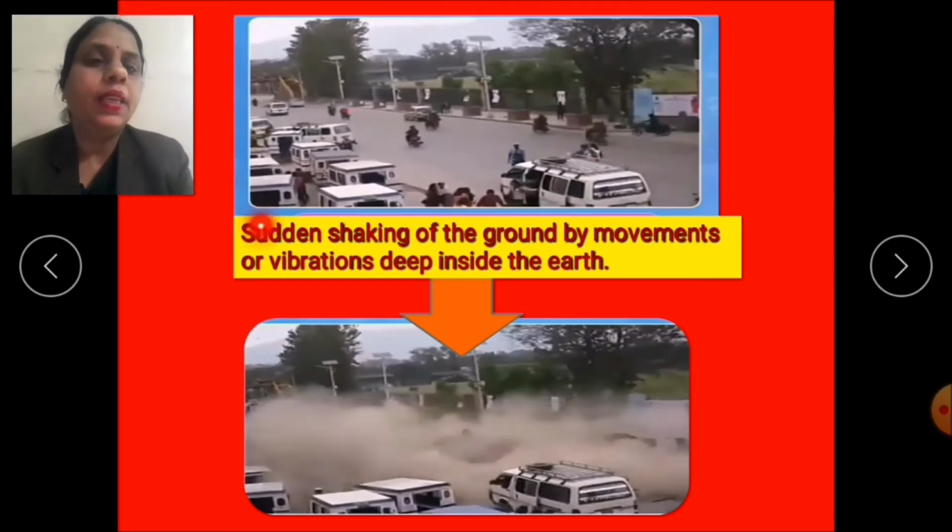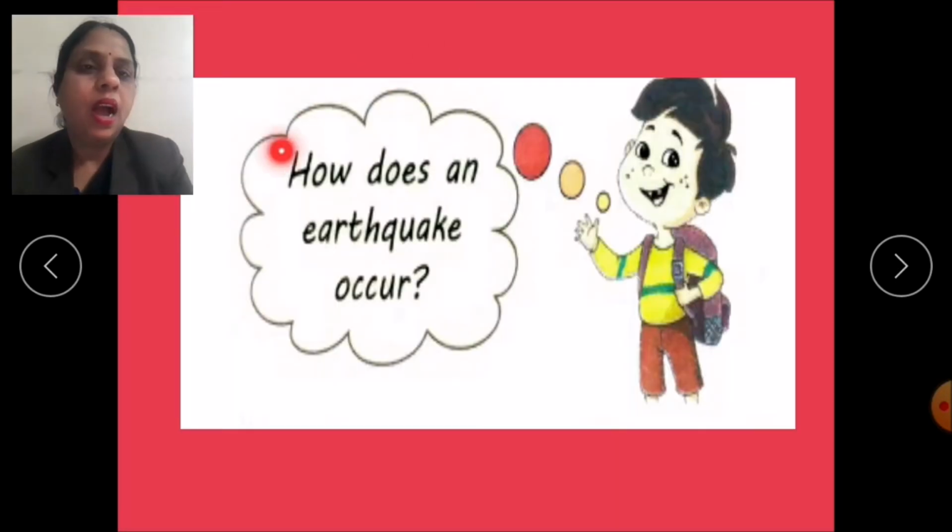Yes, it is the sudden shaking of the ground by the movements or the vibrations deep inside the earth. These vibrations release a large amount of energy and cause the ground to shake. How does an earthquake occur?